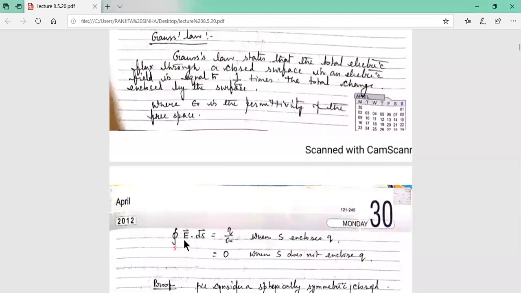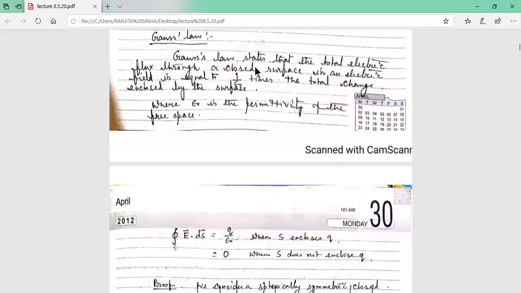The integral of E dot ds is the total electric flux through a closed surface in an electric field, and it is equal to 1 by epsilon 0 times the total charge enclosed by the surface. What is the total charge enclosed by the surface? That is small q. So 1 by epsilon 0 times q is equal to the total flux, E dot ds.